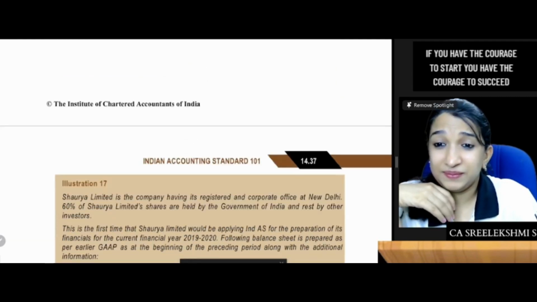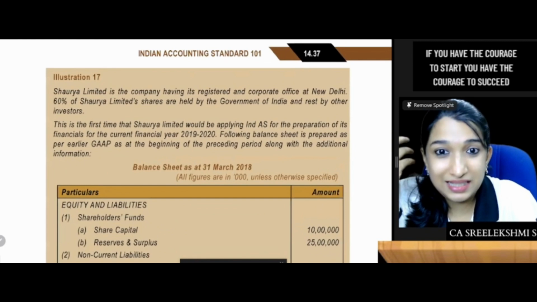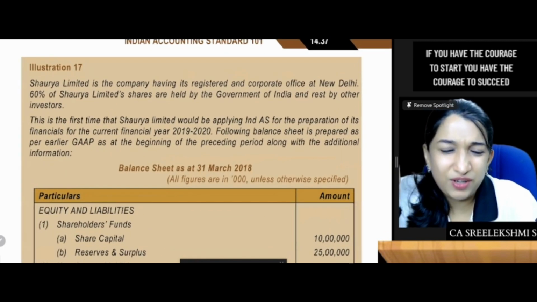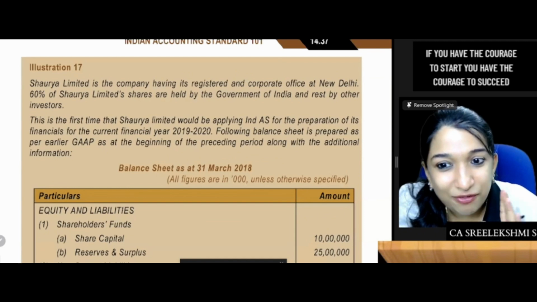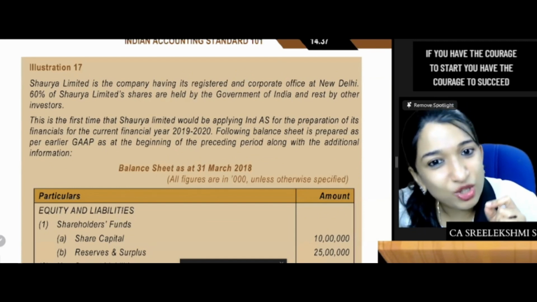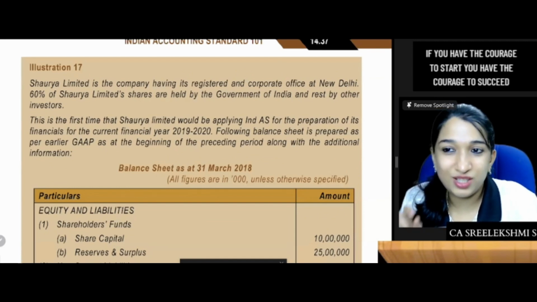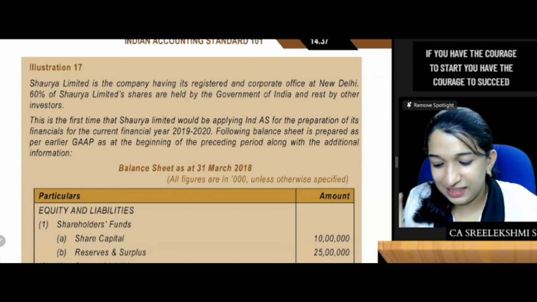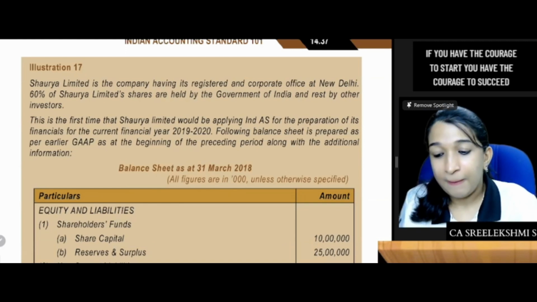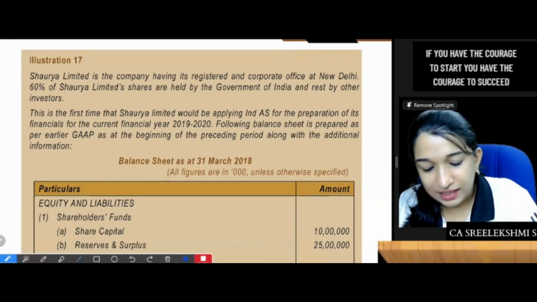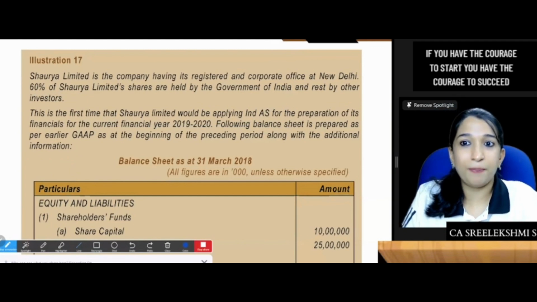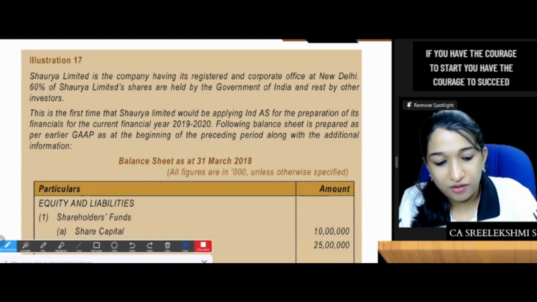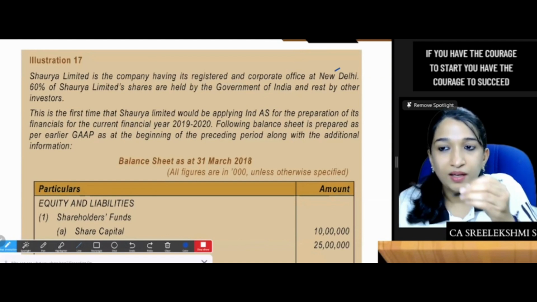Now, question number 17 is even more big question, but it is easy. If you can invest time and read, it is actually easy. So I'm reading this question number 17, illustration 17. Shaurya Limited is a company having its registered and corporate office at New Delhi.